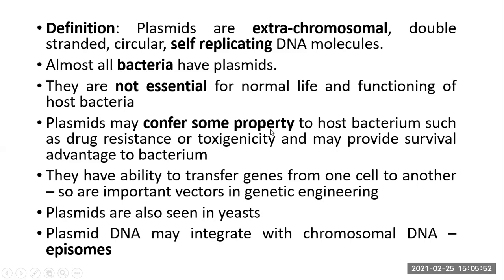Say for example, a plasmid may contain a gene for resistance to antibiotic. So if the bacteria possess the plasmid, then it will be resistant to the antibiotic. If the plasmid is not present in that bacteria having that gene, then the cell will be sensitive to that antibiotic. So plasmids have genes because of which the host will get that character, like drug resistance or production of certain toxins.